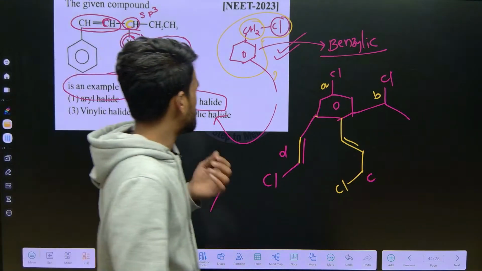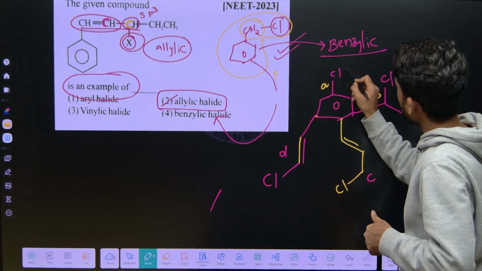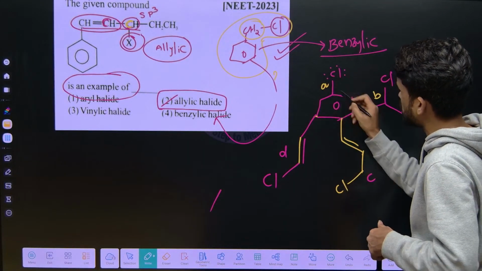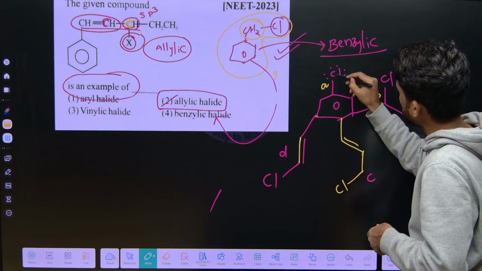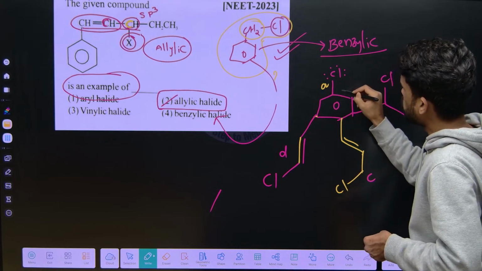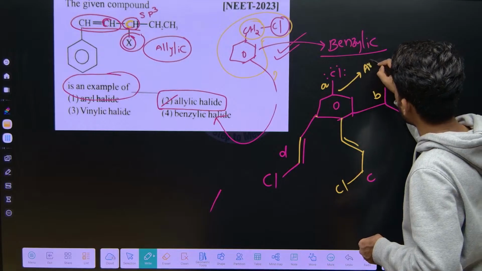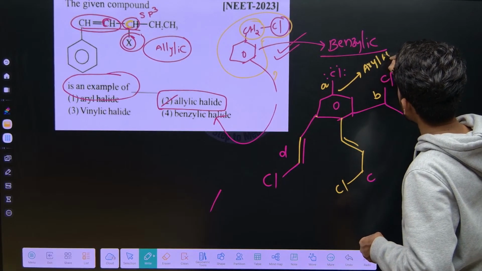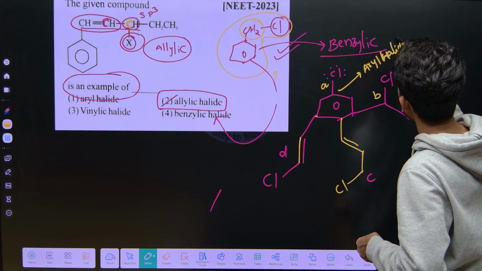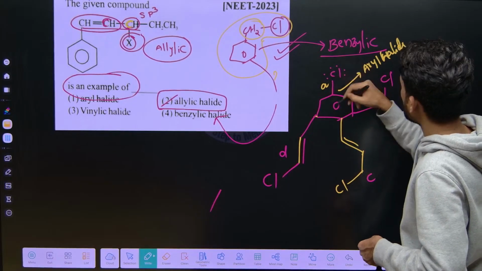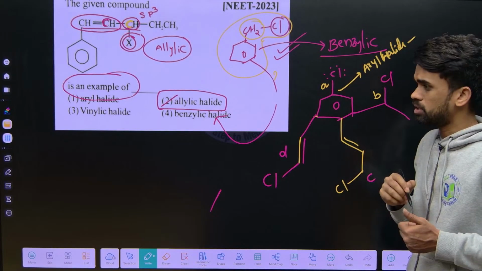Look at this. When it comes to A, the halogen atom is directly attached to the benzene ring, the phenyl ring. Whenever it is directly attached to the phenyl ring, you should call it an aryl halide. So for compound A, this chlorine carbon bond is an aryl halide bond.